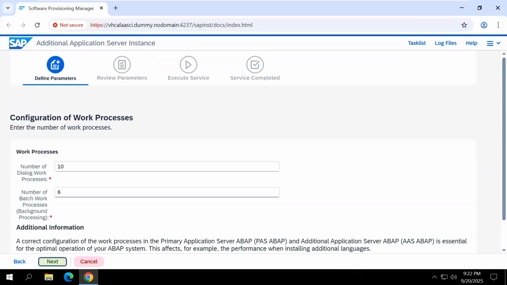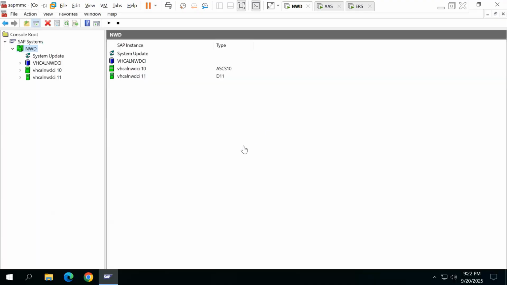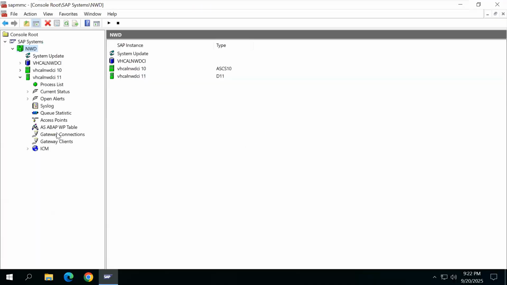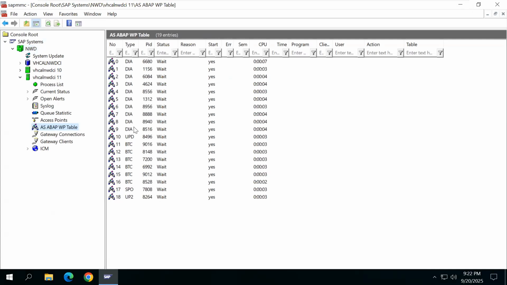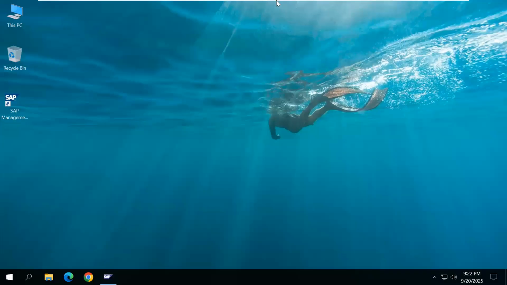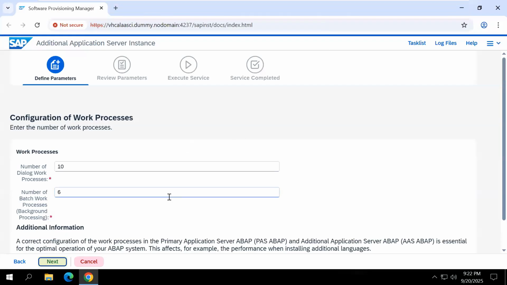In the additional application server instance also, work processes are available. By default, 10 dialog work processes and 6 background work processes are installed here. Yesterday also, when installing, they asked the same. Here you saw 10 dialog work processes and 6 background work processes installed. They are asking the same here: do you want to increase or decrease? You can increase from 10 up to 100 dialog work processes. You can increase or decrease here, but I want to use the default only. Changing is possible afterwards also. Click next.